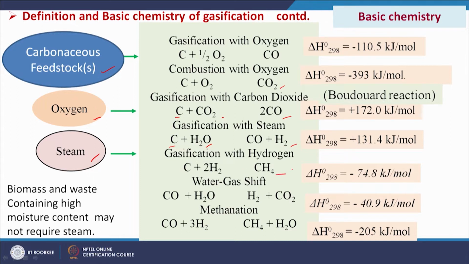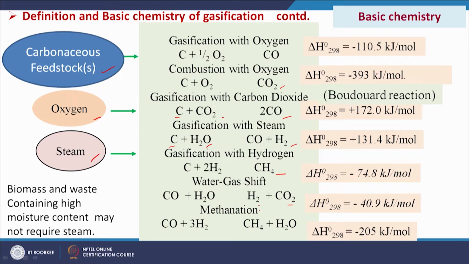These are the main reactions which are proposed to be involved in gasification, and there are some other side reactions like CO plus H2O giving H2 plus CO2, that is the water gas shift reaction, and CO plus 3H2 giving CH4 plus H2O, that is methanation. So, these are the different reactions which have been proposed to be available during gasification.